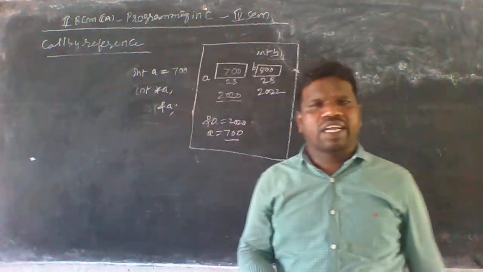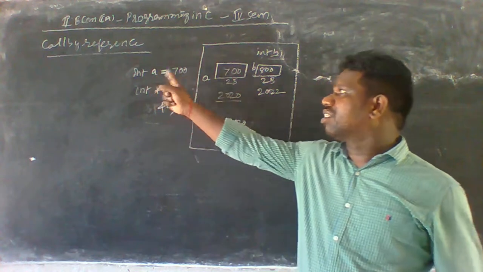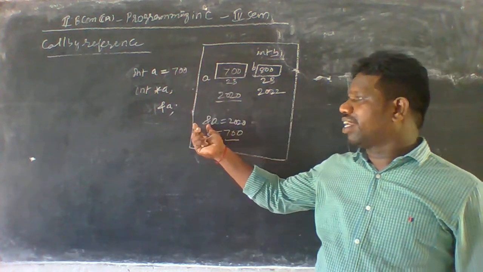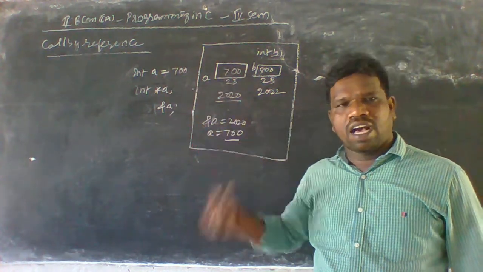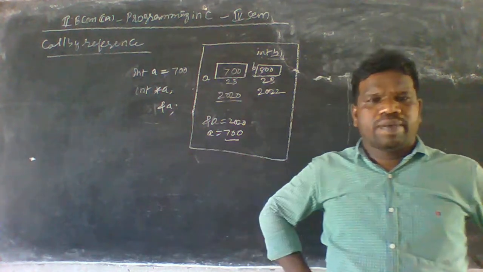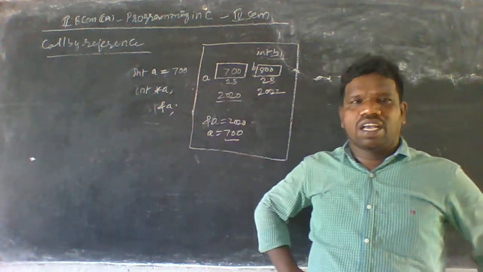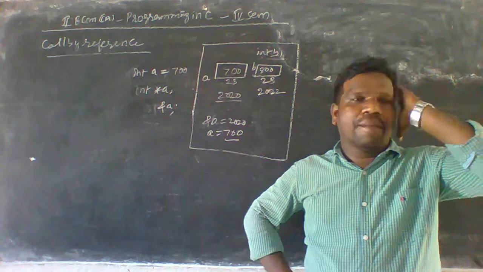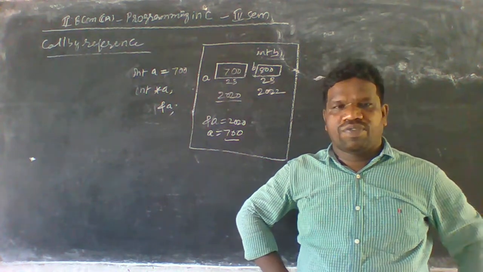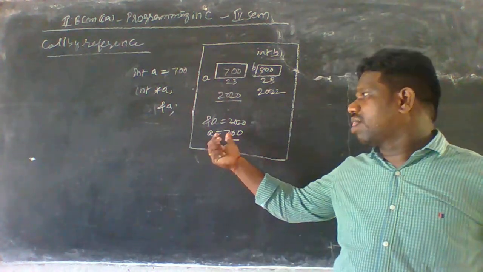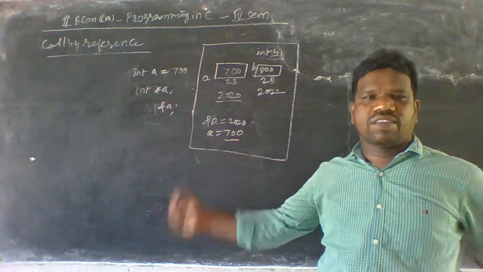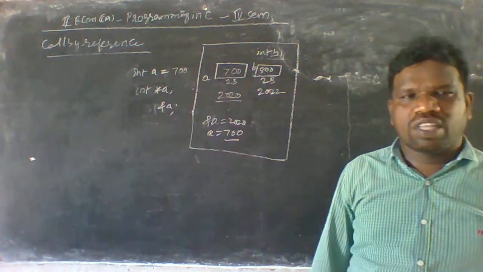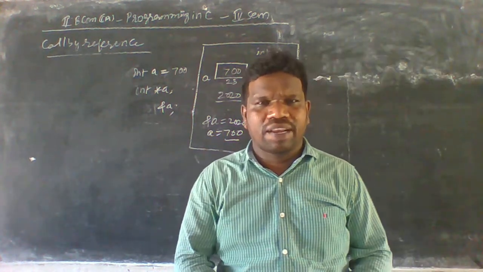This is important while we are talking about call by reference. If you want to declare an address, the address is referenced by a symbol that we call the ampersand symbol. The ampersand symbol is used to define the address here. So now I'm going to talk about call by reference.